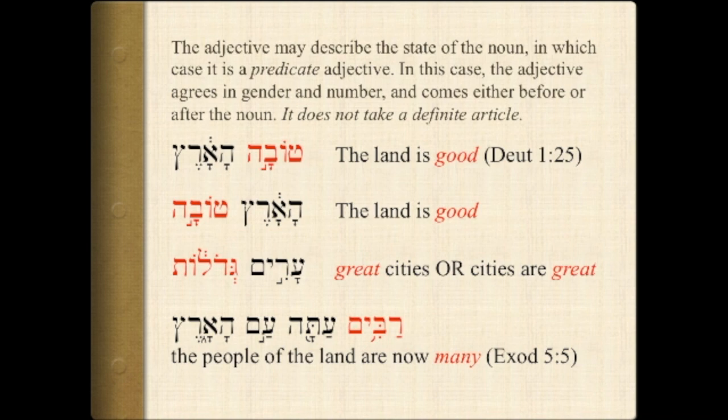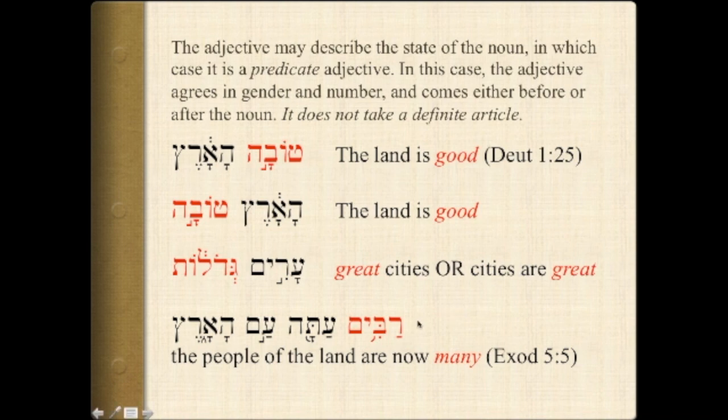Now, if you didn't have the context and you had an indefinite noun, you wouldn't really know if the adjective was attributive or predicate if it occurred after the noun. It could be either way, great cities or cities are great. It will be the context that tells you which is appropriate.